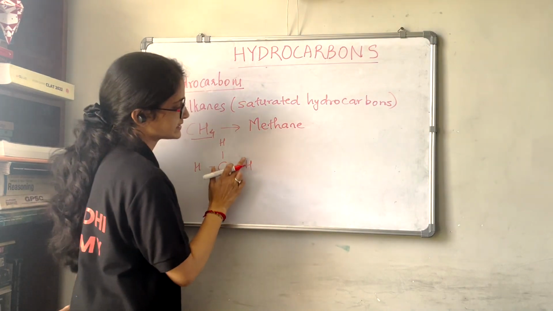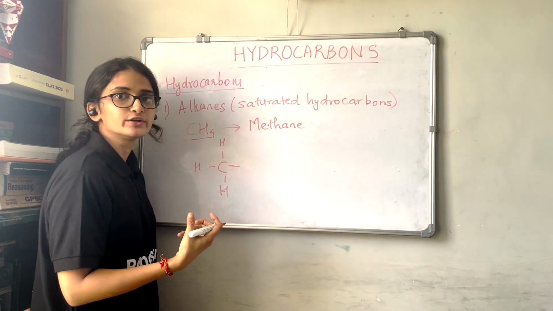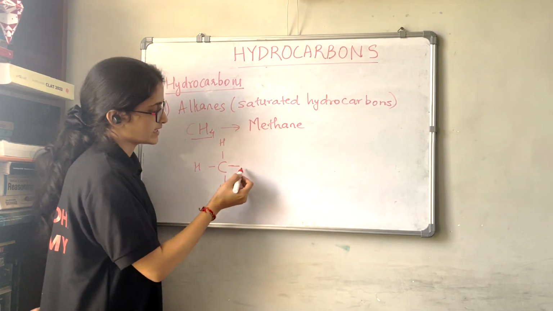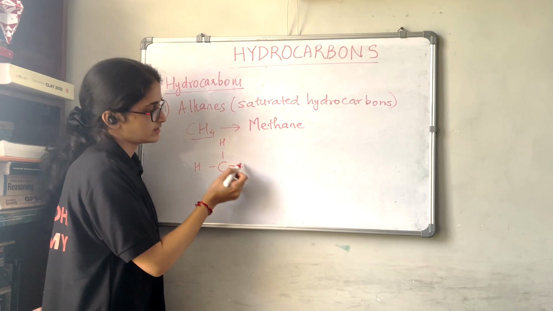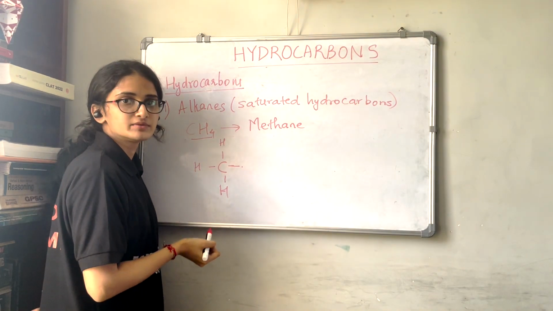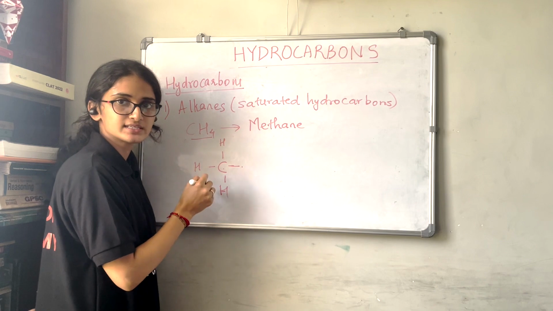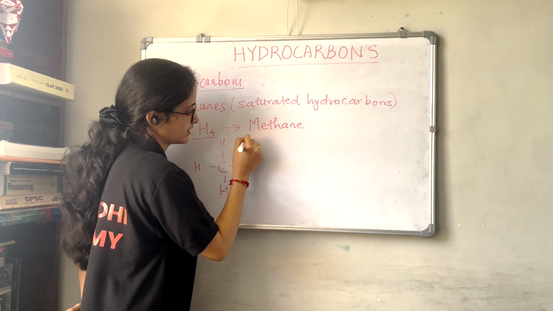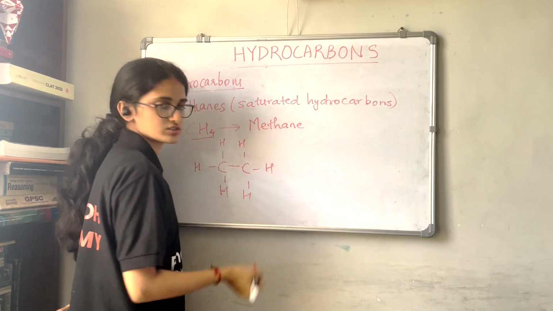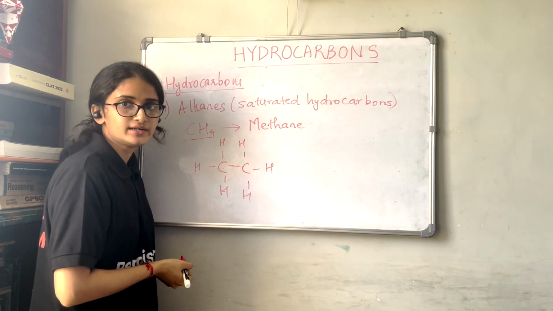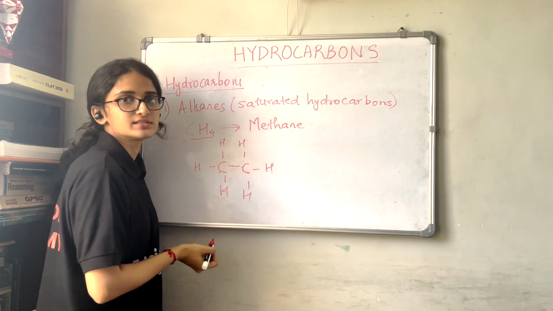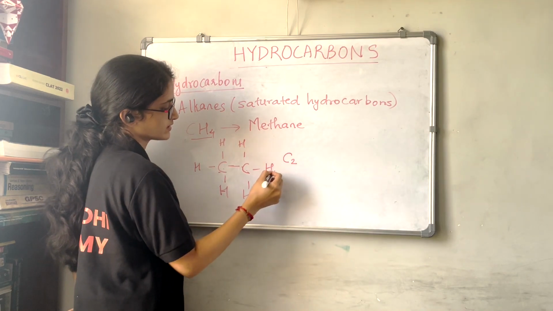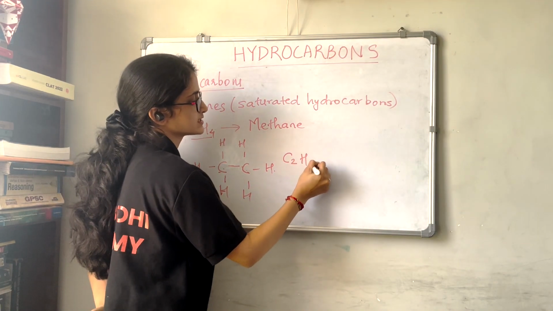Now if we take out one hydrogen and in place of that attach one more CH3, see, if we remove this hydrogen we are left with 1, 2, 3, that means CH3. So if we attach one more CH3 over here, that is C, H, H and H, we get one more carbon. So we now have 2 carbons, and we can write this formula as C2H6.